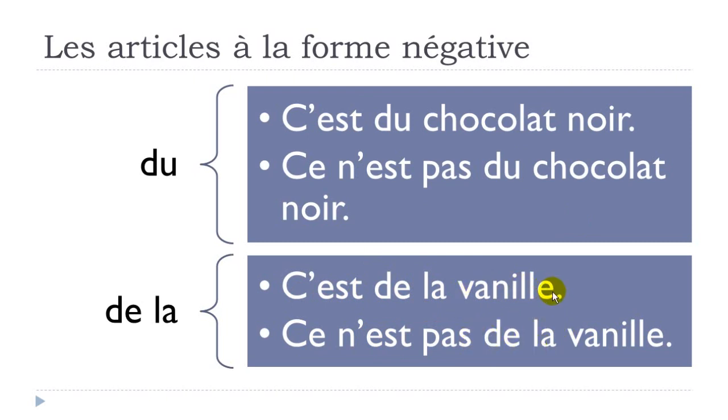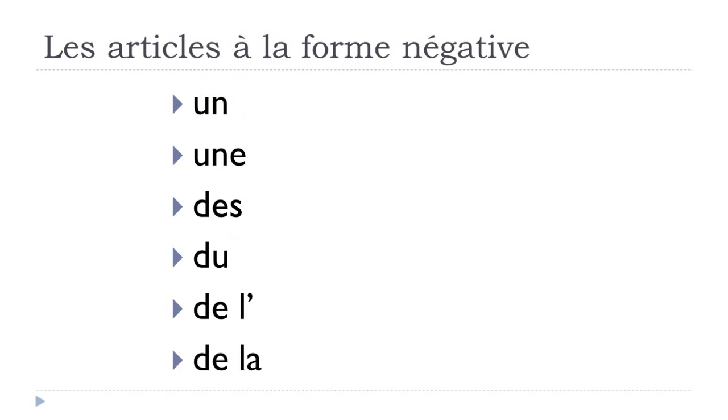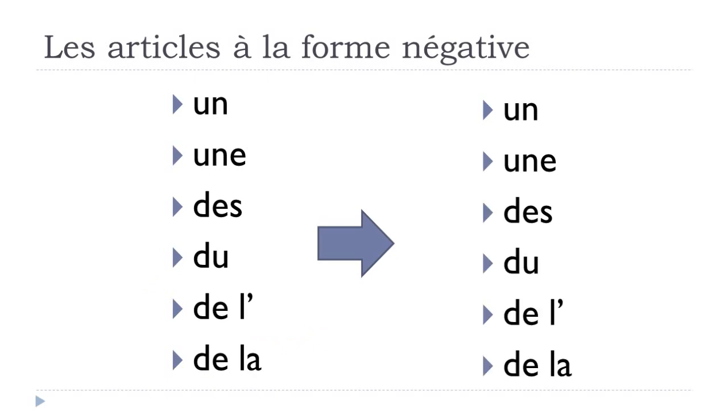Vanille, vanilla. All right, so now we can have the rule. So when we've got un, une, and then des, so what we saw, les articles indéfinis, or then if we've got du, de la, or des, in that case it's the partitive. Remember that if you use them with c'est at the negative form, they will stay exactly the same.